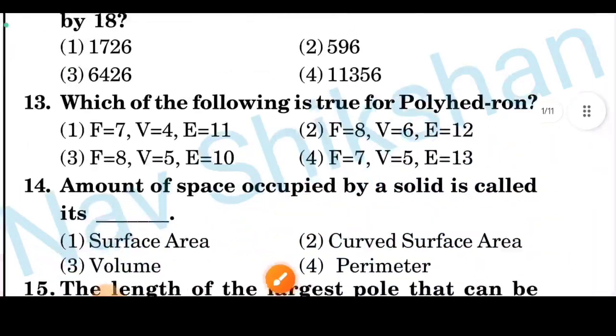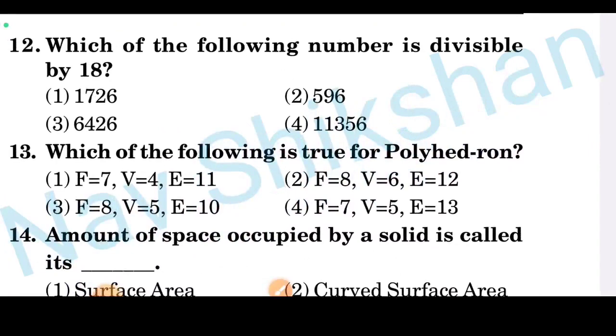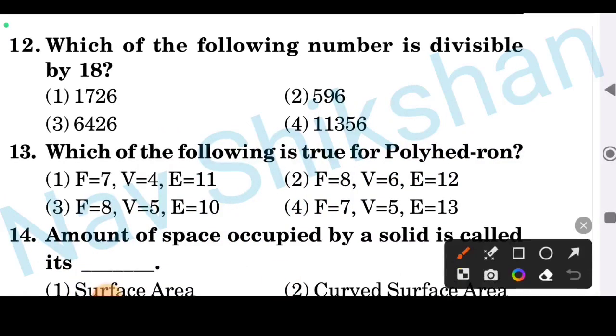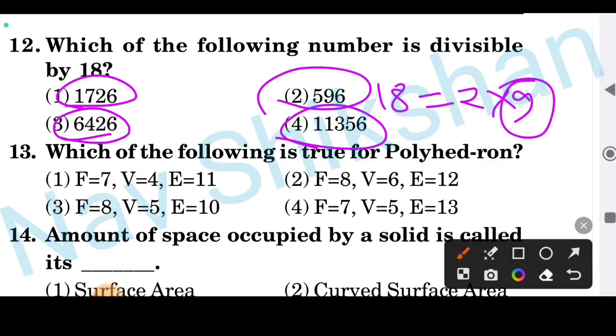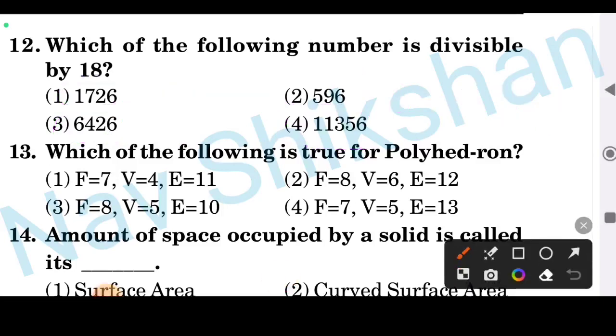Again, question number 12. Question 12 says which of the following numbers is divisible by 18? Okay, I will just tell the answer. As you know, for divisibility by 18, you can write 18 as 2 into 9. You can see here all the numbers are divisible by 2. We just have to check for 9. You should not take each number and divide it like this. You should not check like this. You just check the divisibility for 9.